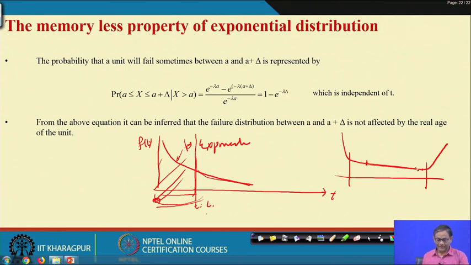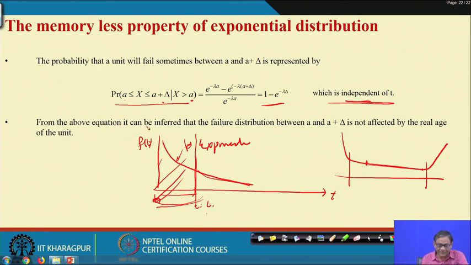This interpretation is given mathematically like this: the probability that x lies between a and a plus delta, given that x is greater than a, is again 1 minus e to the power minus lambda delta, which is independent of a.